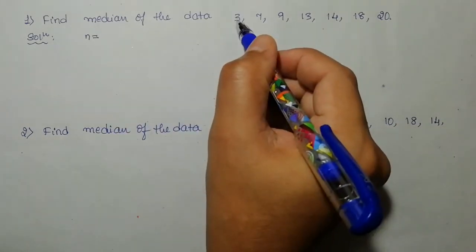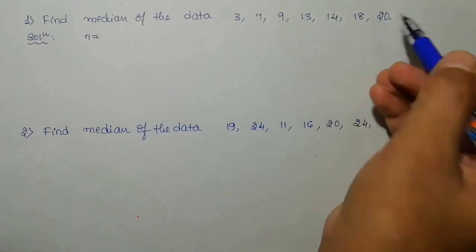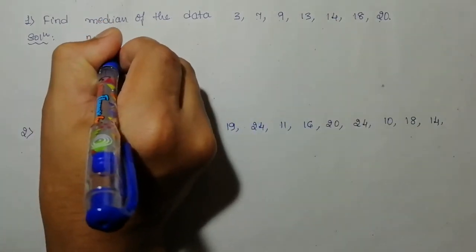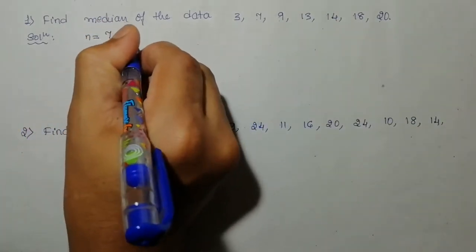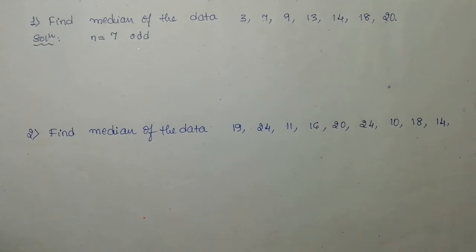Now look at it: 1, 2, 3, 4, 5, 6, 7. So totally there are 7 observations. What type of number is 7? It is an odd number. 7 is an odd number, so it belongs to case first.